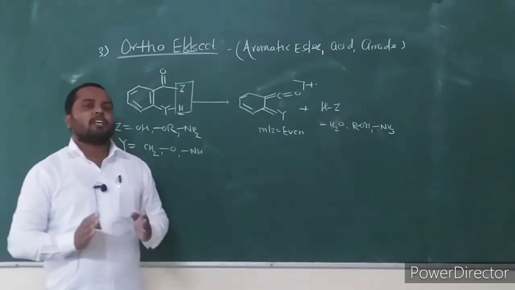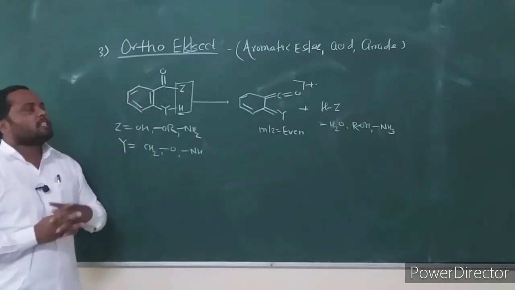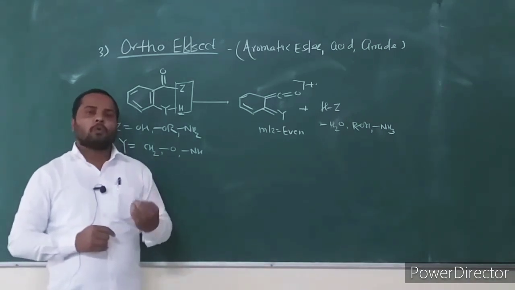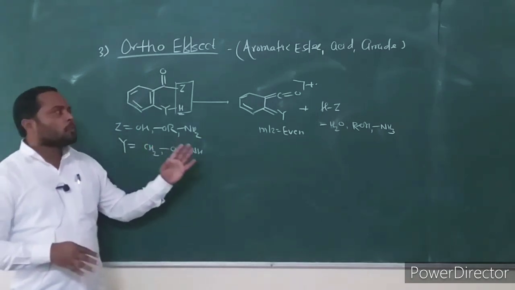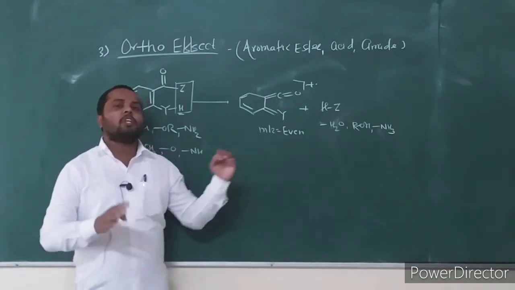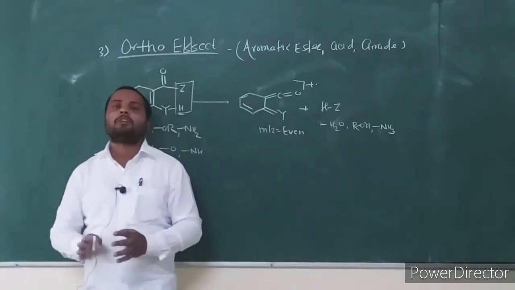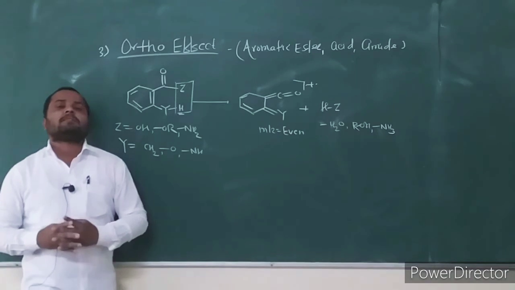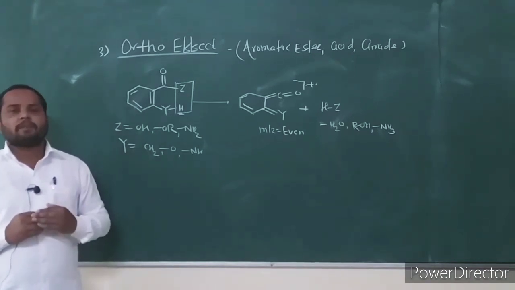Aromatic acid, aromatic ester and aromatic amides having at least one hydrogen atom on the ortho group undergo fragmentation through the 6-membered cyclic transition state with loss of water, alcohol or ammonia as a neutral molecule to give a fragment at even mass number. This fragmentation is known as the ortho effect fragmentation.